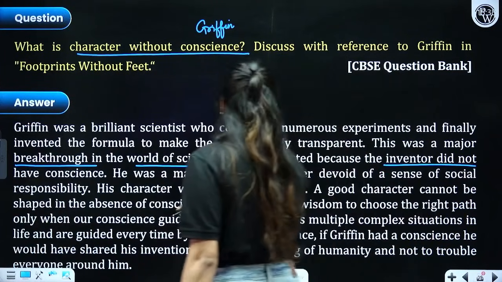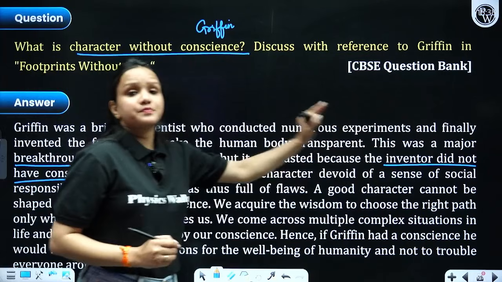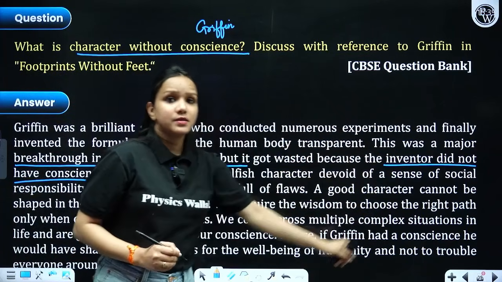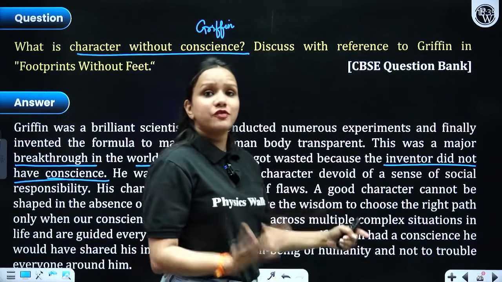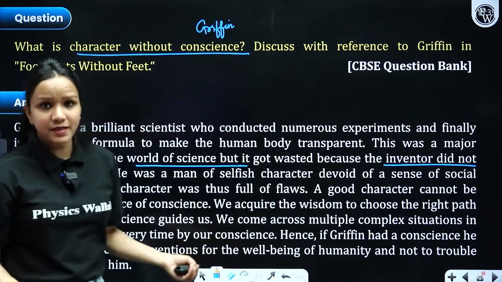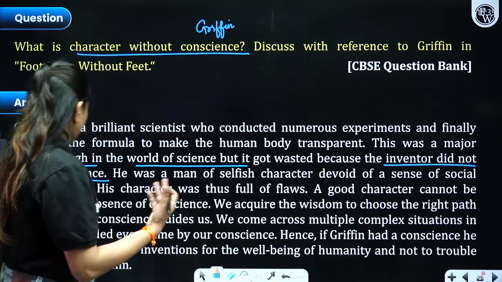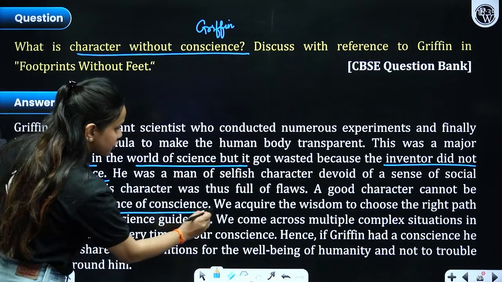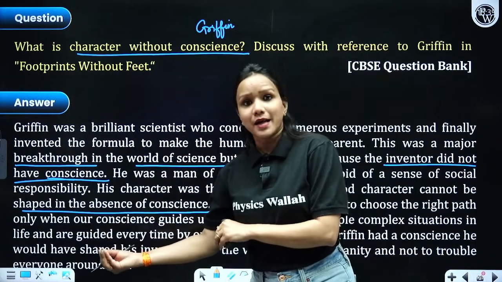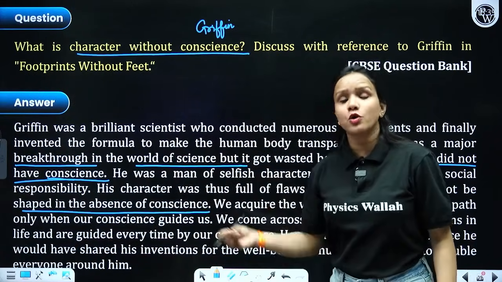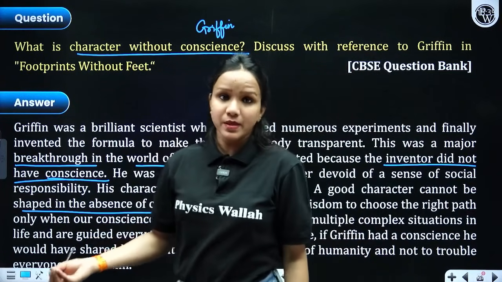But because the inventor did not have conscience, right? He was a man of selfish character. Out of his selfishness, he did all those things. He troubled everybody around him, right? And wherever he was going, right? So, a good character cannot be shaped in the absence of conscience. We acquire the wisdom to choose the right path. He did not choose the right path, right? And followed the wrong path, followed a bad path that led to problems in other people's lives around him, right?